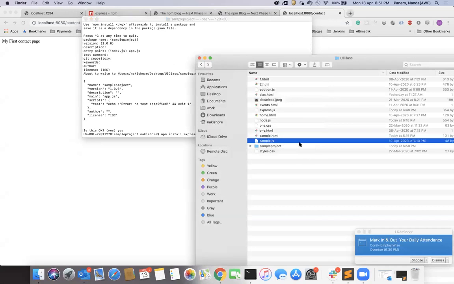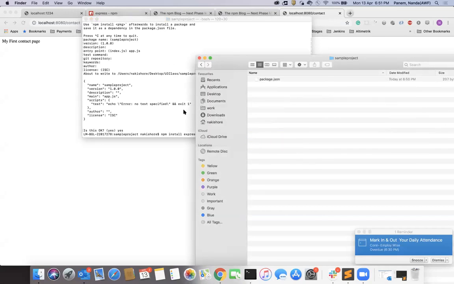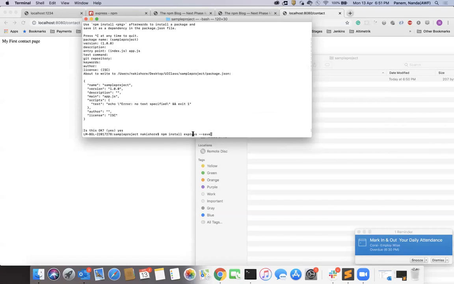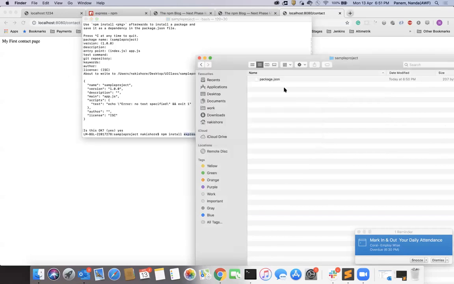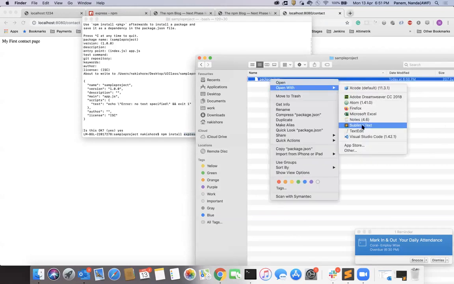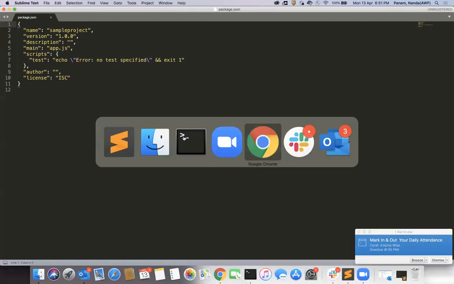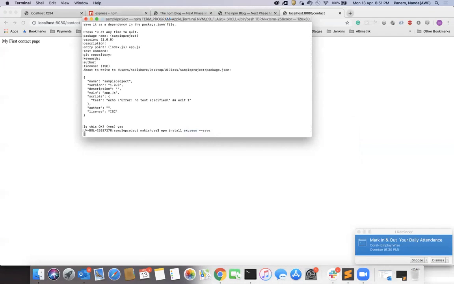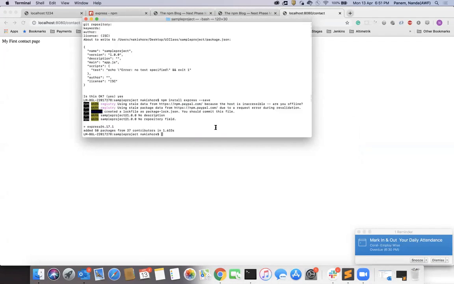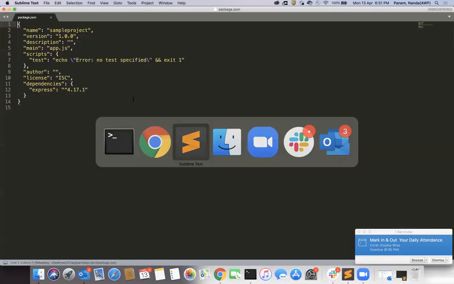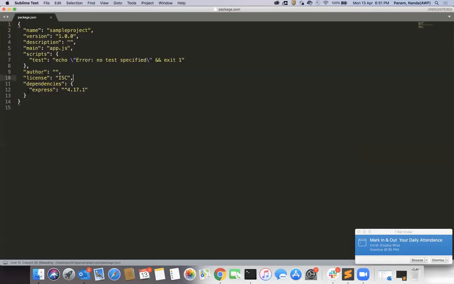What is this save command? The save command adds express, and the version you are downloading, in the package.json file. If you open the package.json file now, there you won't see any node modules. Now I'm going to do hyphen save. When I do hyphen save, you can see express got installed in this project.